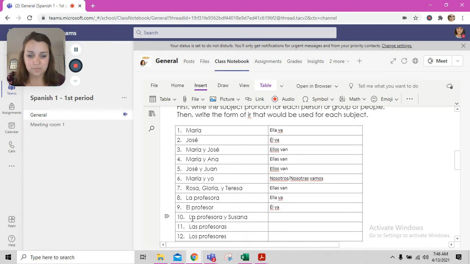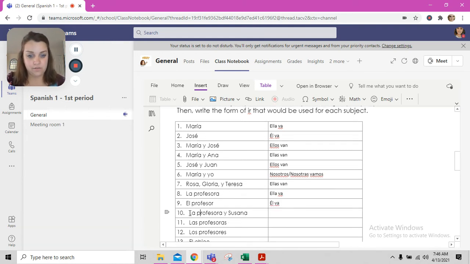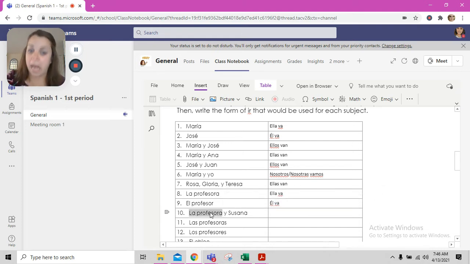Number 10, we have la profesora y Susana. So la profesora, right? Both ended in A, which makes the professor a female. Remember, if it ends in an A, then it's typically female. So we have the female professor, and Susana. So that's two people. That's not just two people, it's two girls, right? All right, so two girls.